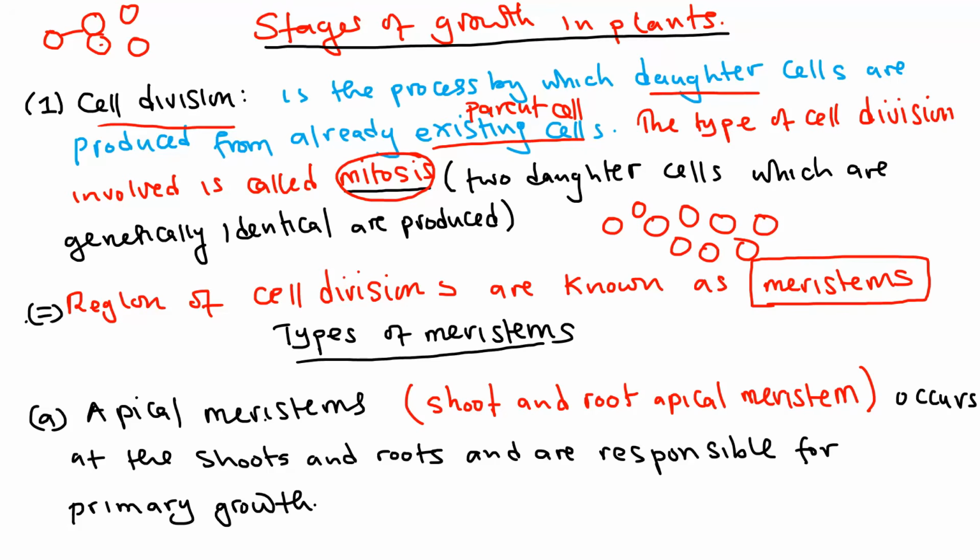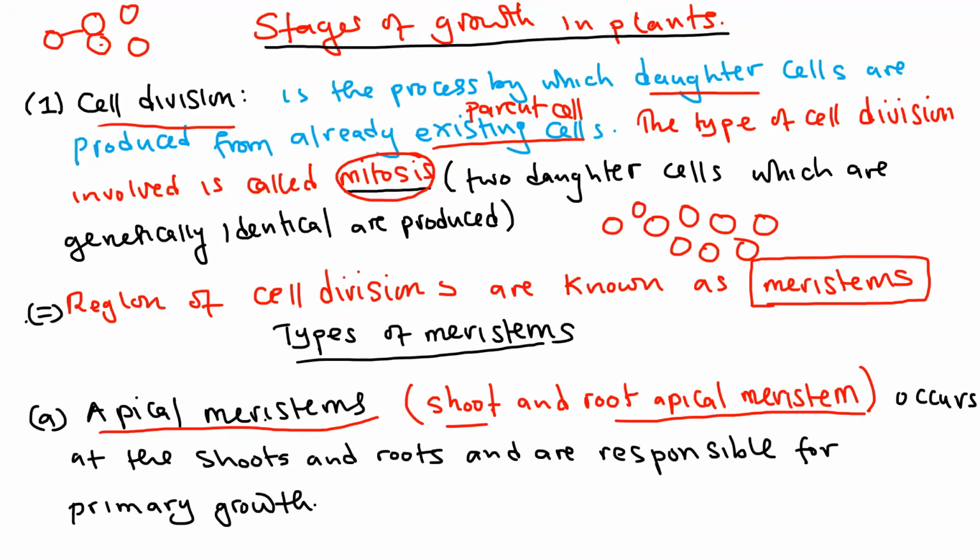So types of meristem: one, we have what we call the apical meristem. When you talk of apical, it's just the end part, the apex, which can be of the shoot or the root. This brings us to the two types of apical meristem: the shoot and the root apical meristem.